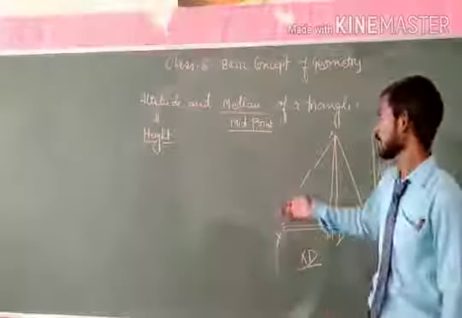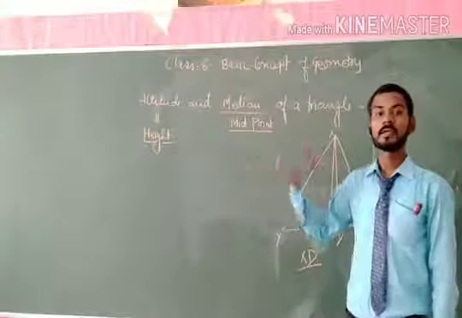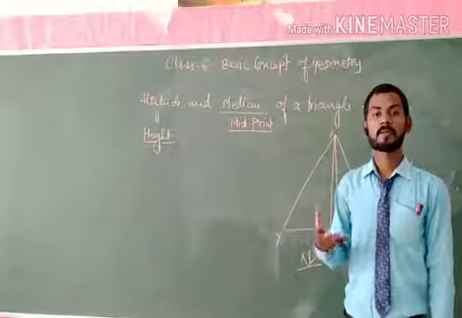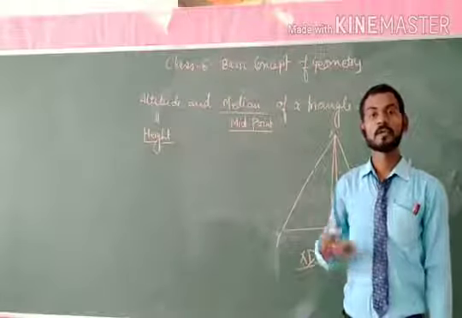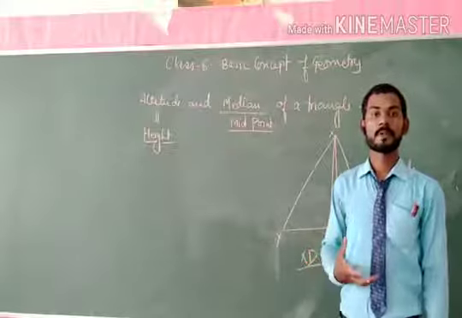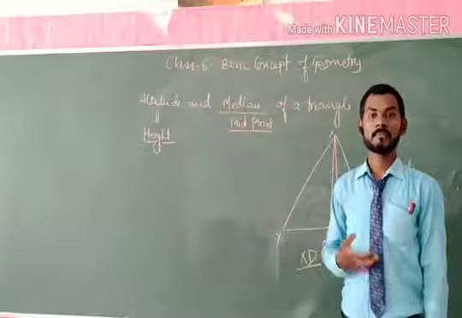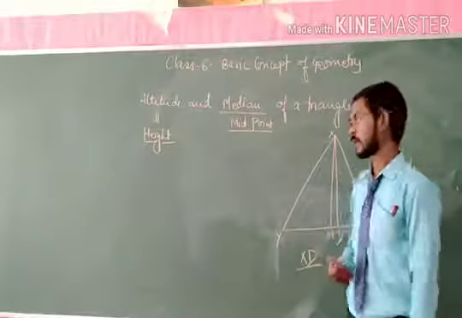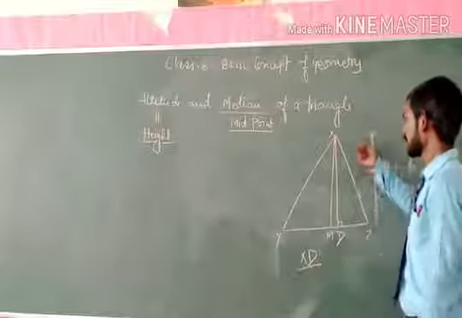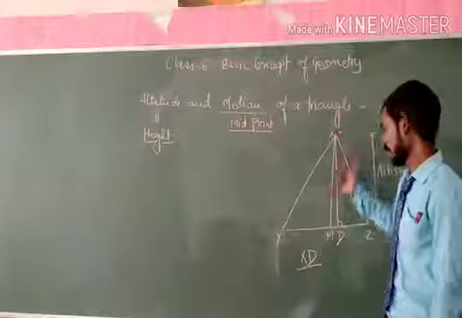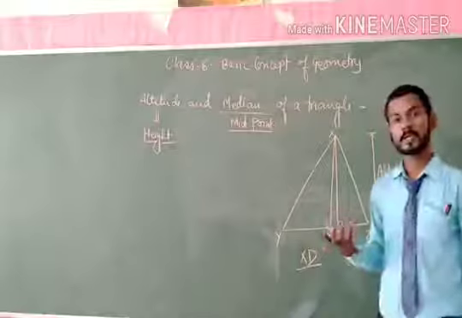So we define that the line segment from the vertex to the midpoint of the base is known as the median of the triangle. Here you can see that X is the vertex and YZ is the base.